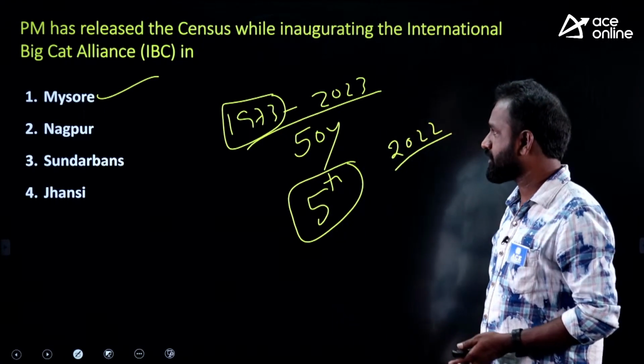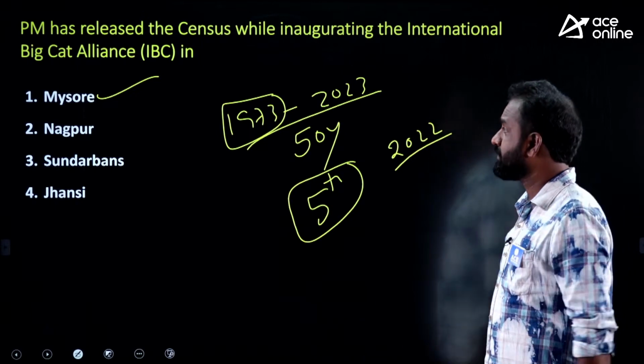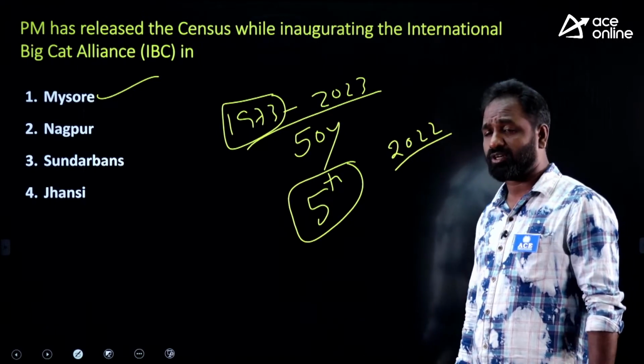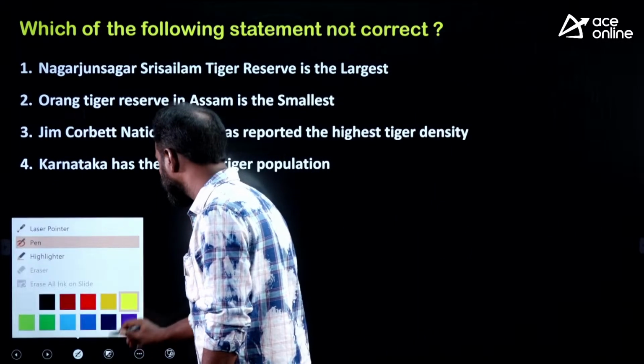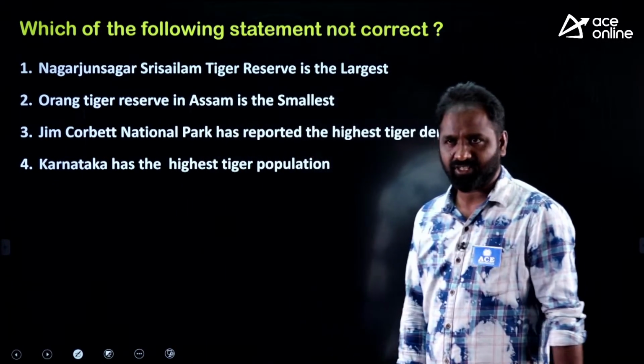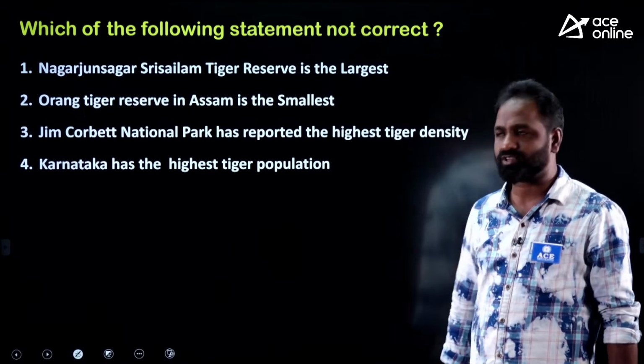So maybe there is a chance to ask the question. I think nearly 97 countries are members of this International Big Cat Alliance. I am expecting a question on this one. Okay. So same question, one more question on tiger reserves.